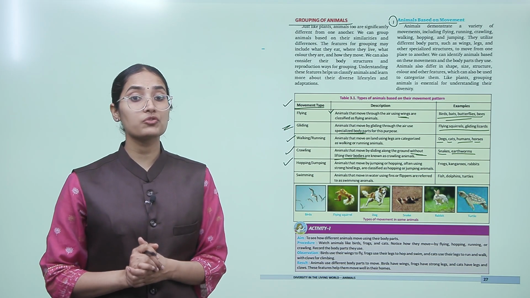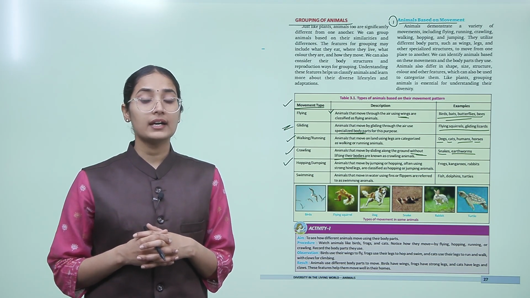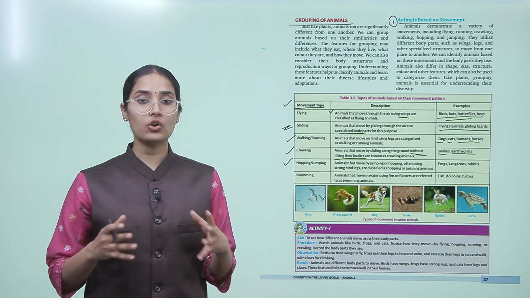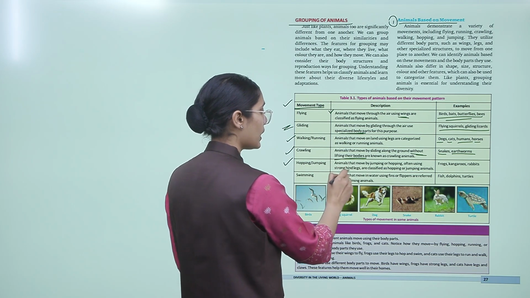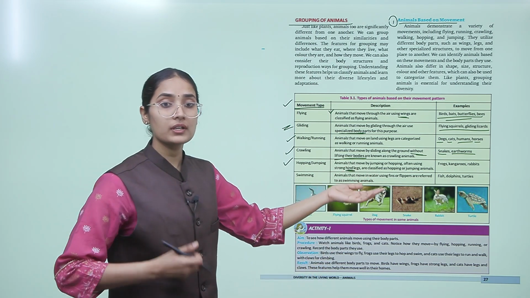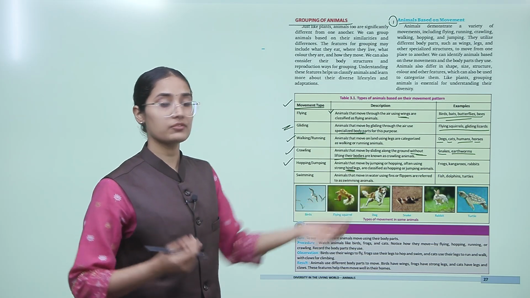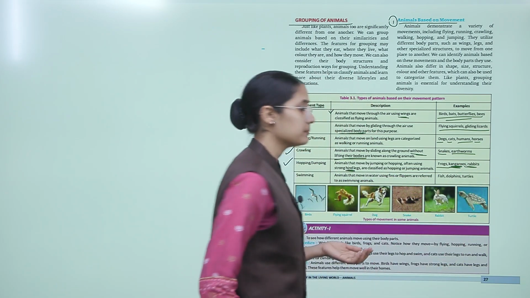Animals that move by jumping or hopping, often using strong hind legs, are classified as hopping or jumping animals. Basically they use their hind legs for jumping and hopping, for example frogs, kangaroos, and rabbits.